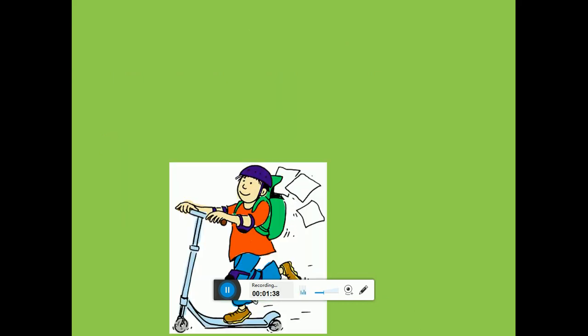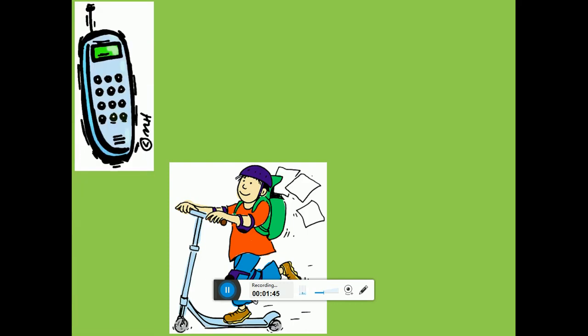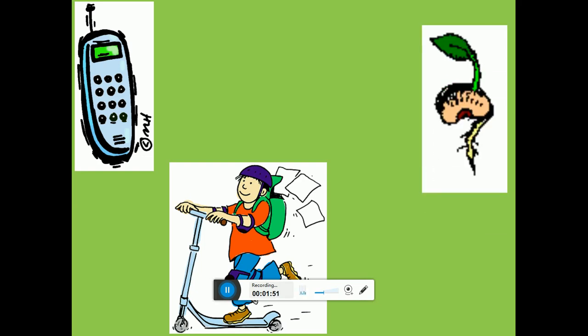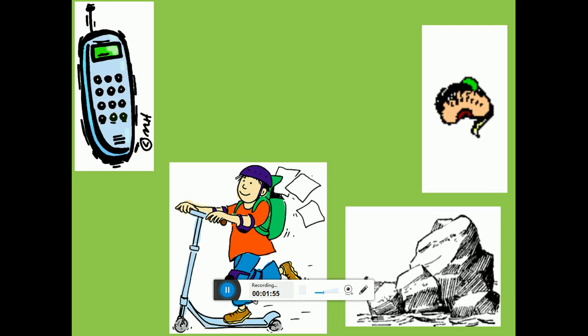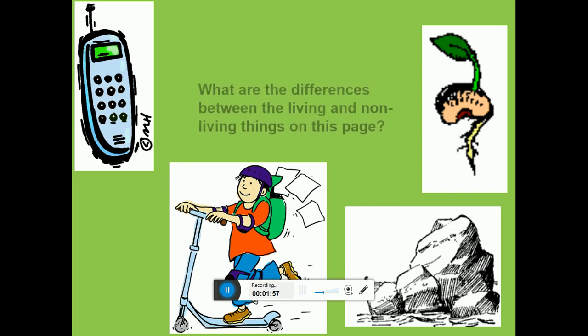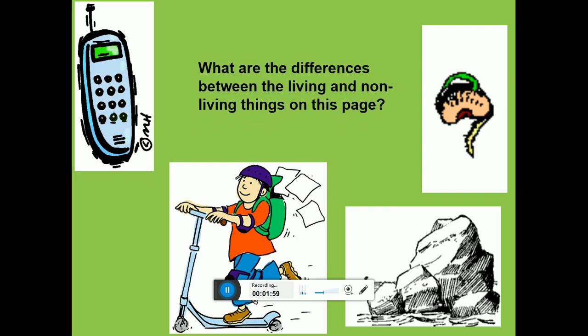So let's have a look at the following diagrams. This is the first one. Here you go, the other one. Do observe the changes. This one. One more. Now my question is, what are the differences between the living and non-living things on this page? Can you recall some? Very good.